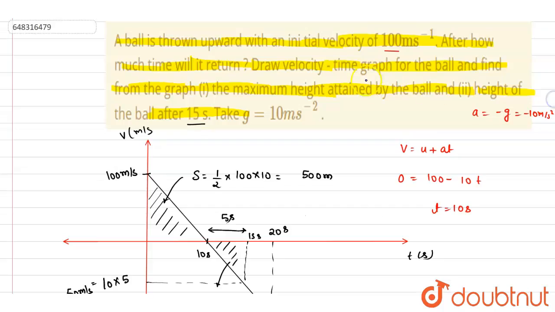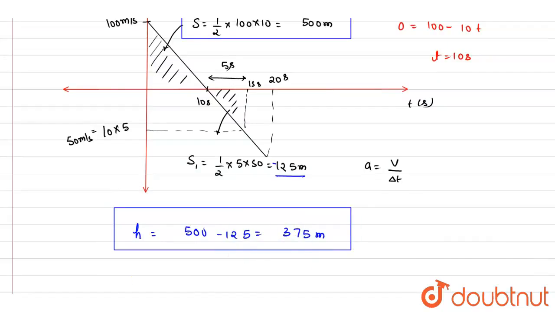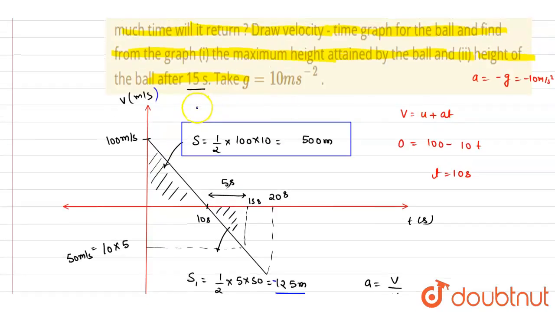So if you see, we drew the VT curve, and from that we got the maximum displacement as 500. This is the maximum height, and the height at t equals 15 seconds is this.